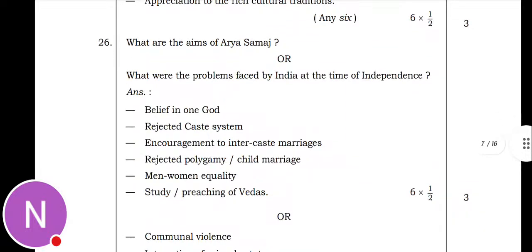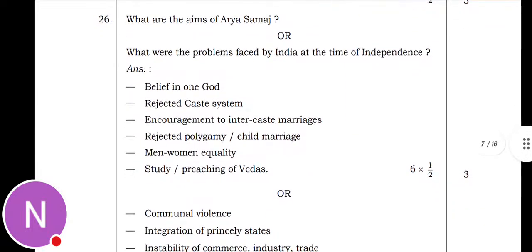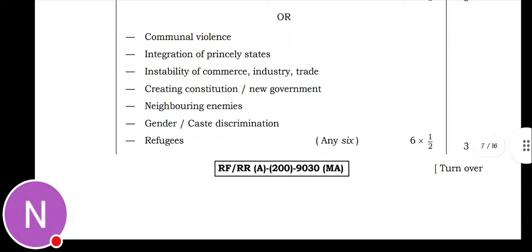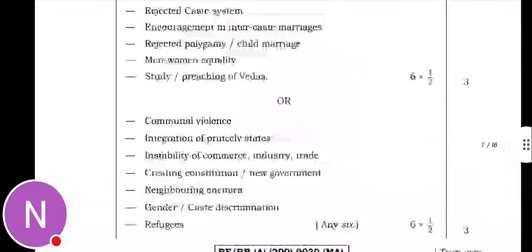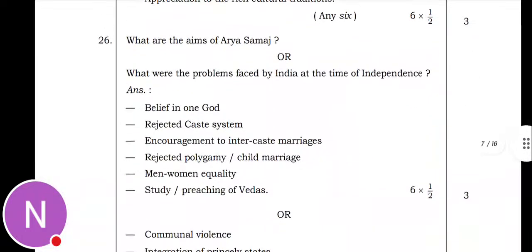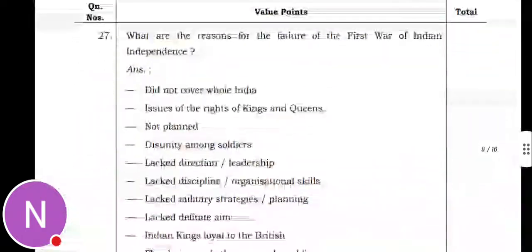And the other question they asked is problems faced by India at the time of independence. So communal violence, integration of princely states, instability of commerce, industry, trade, creating a constitution, new government, neighboring enemies, gender and caste discrimination, refugees. These are the problems faced by India at the time of independence.